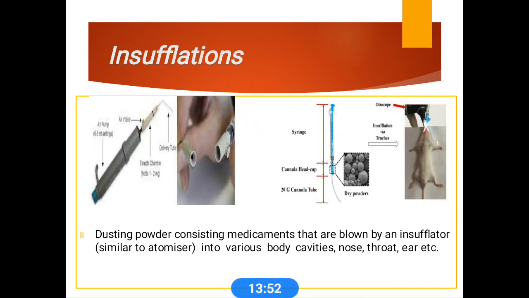Insufflations. Here the drug particles are in powder form, and these powdered medicaments are blown by an insufflator. An insufflator is similar to an atomizer, and it delivers the powder into various body cavities like the nose and throat.